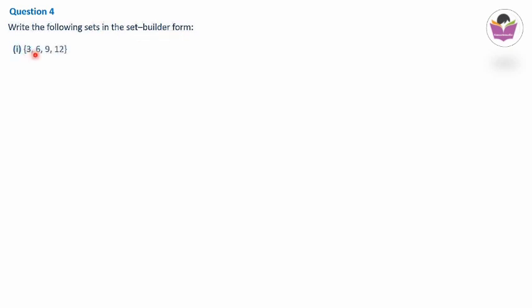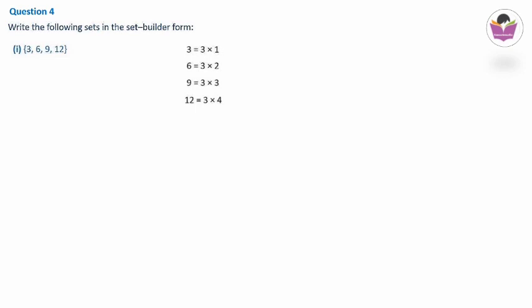Set of all 3, 6, 9 and 12. When you look at this one, 3, 6, 9 and 12 is the multiplication table of 3. We can write 3 as 3 into 1, and 6 as 3 into 2, and 9 as 3 into 3, and 12 as 3 into 4. So there is a common factor 3: 3 into 1, 3 into 2, 3 into 3, 3 into 4. As I said before, these are multiples of 3. 3 1s are 3, 3 2s are 6, 3 3s are 9, 3 4s are 12.